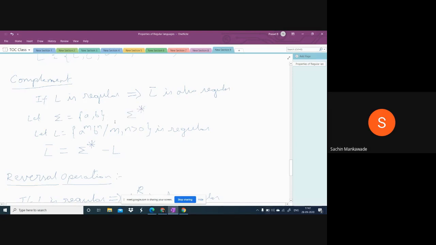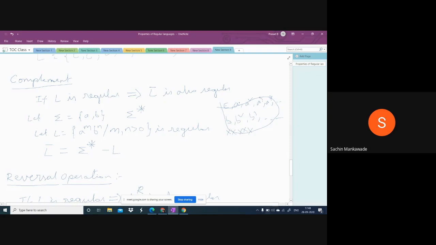Are you following? If the inputs are a and b, then what are the possible strings we can write over sigma? We can write epsilon, a square, a cube, a power 4, a power 5, a power 6, and so on infinitely, and b square, b cube, b power 4, b power 5, b power 6, and so on infinitely, and any combination of a and b. Suppose the first symbol can be a or b, the second symbol can be a or b, and so on, of any length from 0.